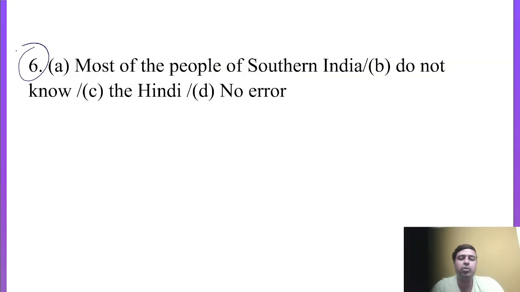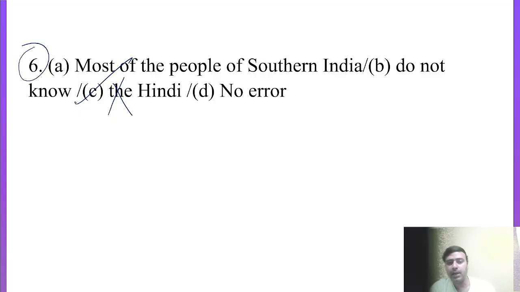Question number 6. Most of the people of southern India don't know the Hindi. So you people must know that before languages name we never use any type of article, like Hindi, Punjabi, English. English is the language of the English. This is the proverb actually. Later on I used the English, that I refer to basically citizens. Before citizens name you can use article the, but before languages name we never use any type of article. So the right sentence would be most of the people of southern India don't know Hindi.